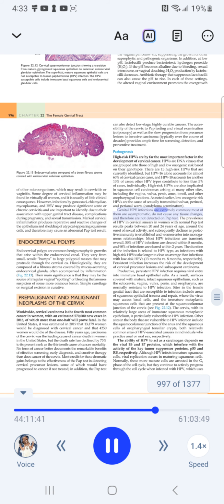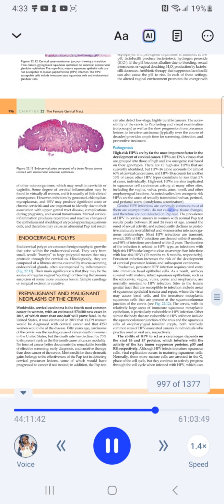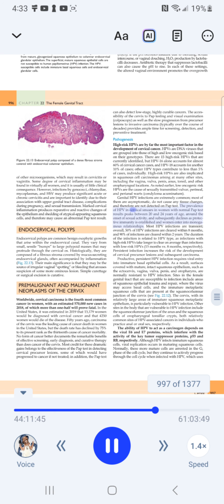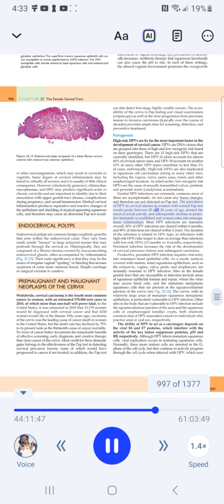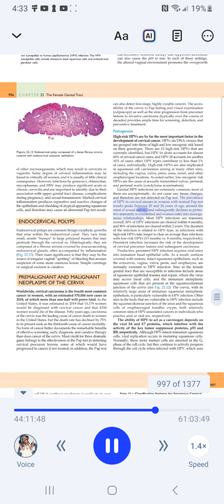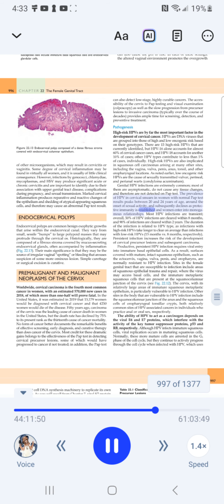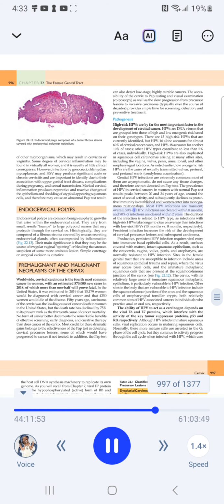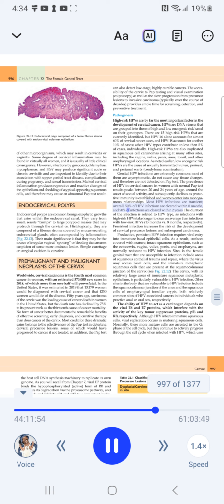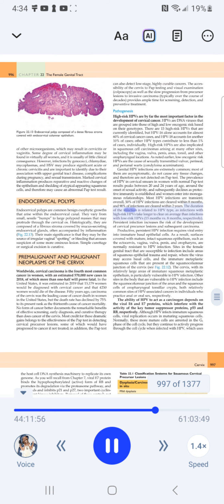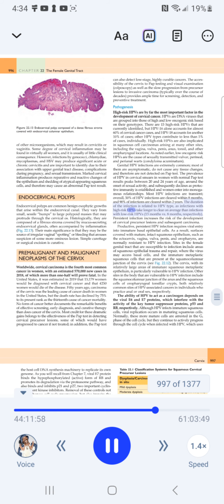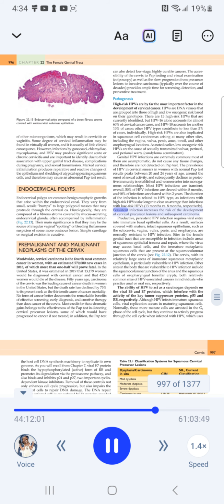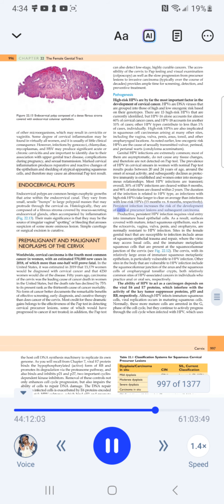Genital HPV infections are extremely common. Most of them are asymptomatic, do not cause any tissue changes, and therefore are not detected on Pap tests. The prevalence of HPV in cervical smears in women with normal Pap test results peaks between 20 and 24 years of age, around the onset of sexual activity, and subsequently declines as protective immunity is established and women enter into monogamous relationships. Most HPV infections are transient. Overall, 50% of HPV infections are cleared within 8 months, and 90% of infections are cleared within 2 years. The duration of the infection is related to HPV type, as infections with high-risk HPVs take longer to clear on average than infections with low-risk HPVs, 13 months versus 8 months, respectively. Persistent infection increases the risk of the development of cervical precursor lesions and subsequent carcinoma.